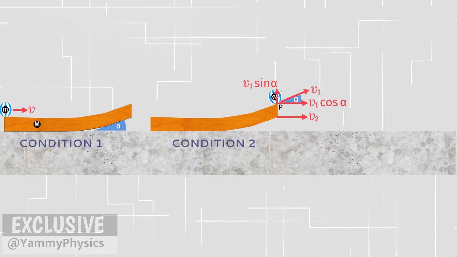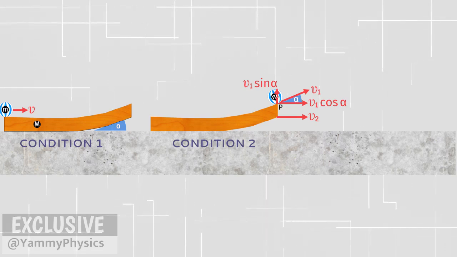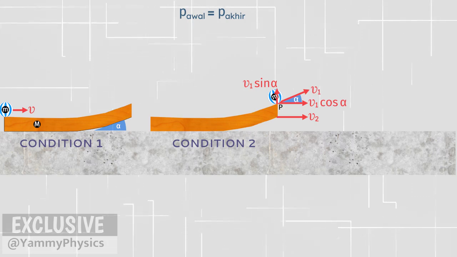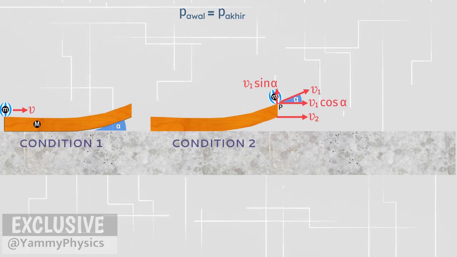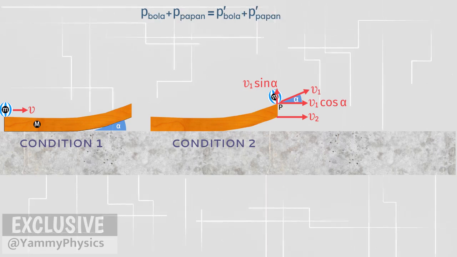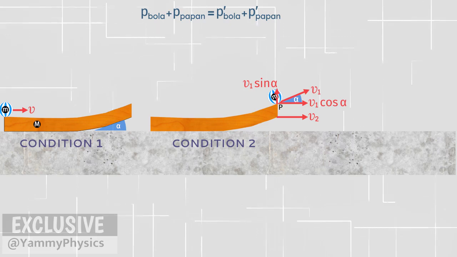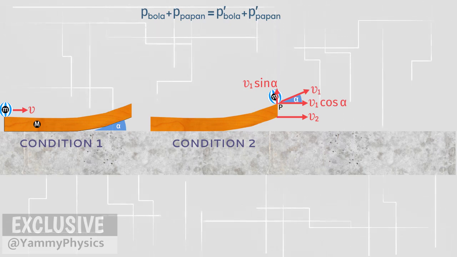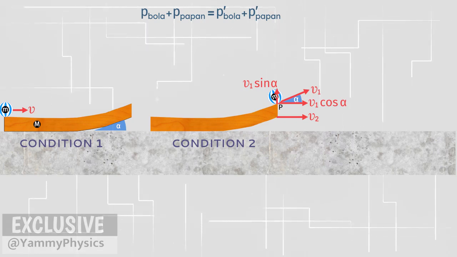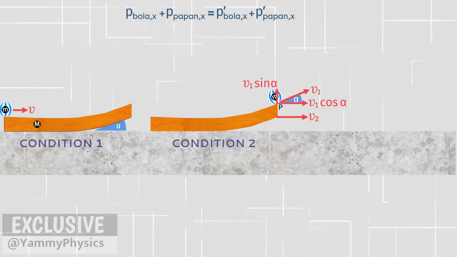Because all surfaces are smooth, there is no external force here, so the law of conservation of linear momentum applies. Initial momentum is the same as final momentum. Momentum is a vector quantity. Because the wooden board moves straight to the right, we will analyze the law of conservation of momentum for the horizontal direction only.